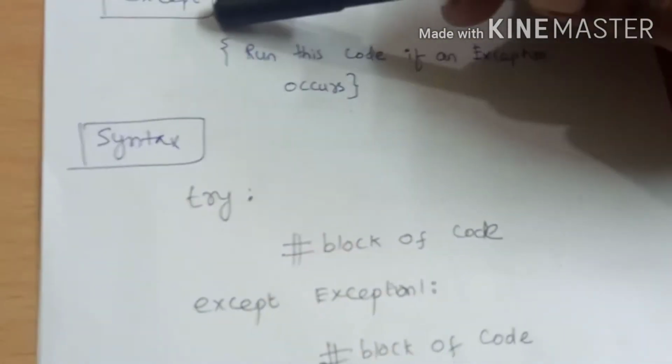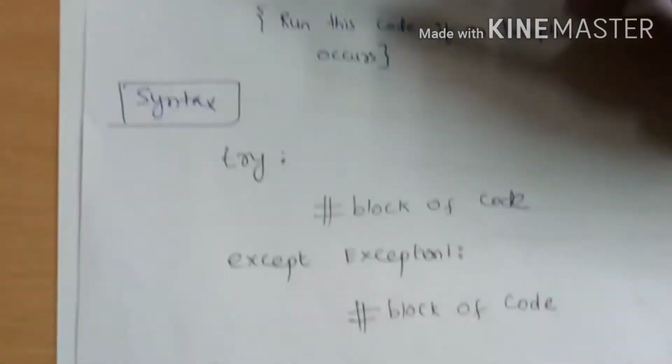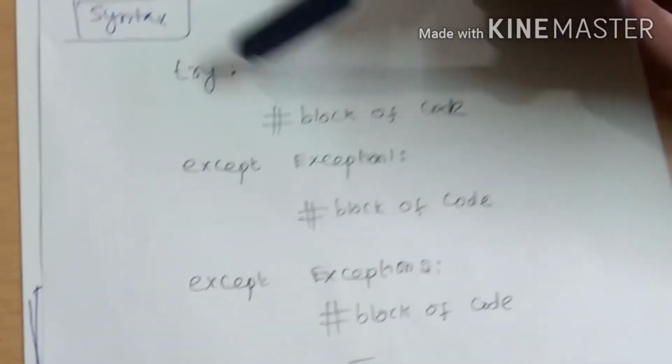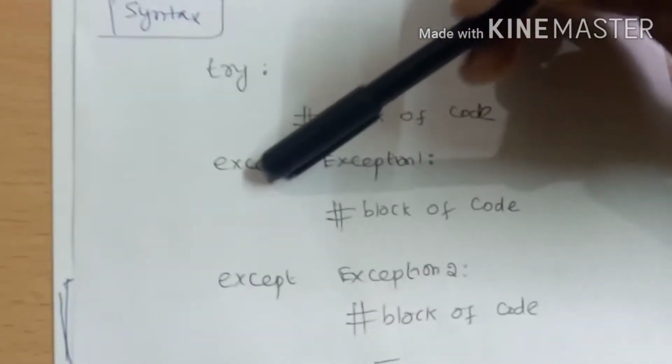So try except. In this example I have given only one except. In general you can have n number of exceptions like this. So try block of code. This is except the first category of exception, block of code.